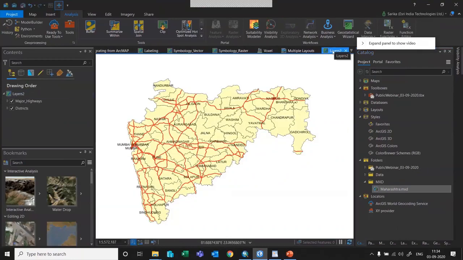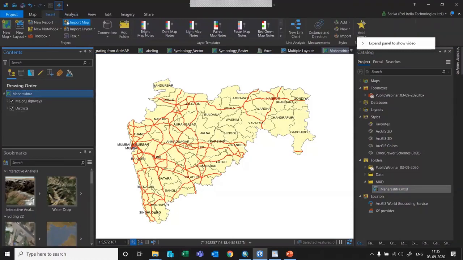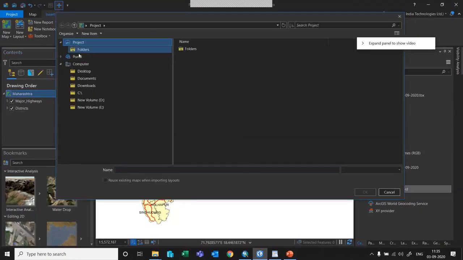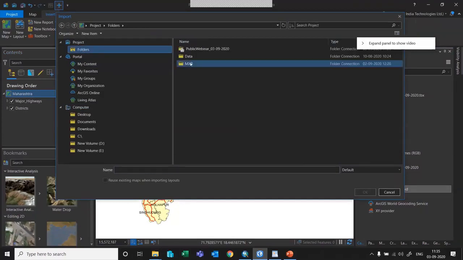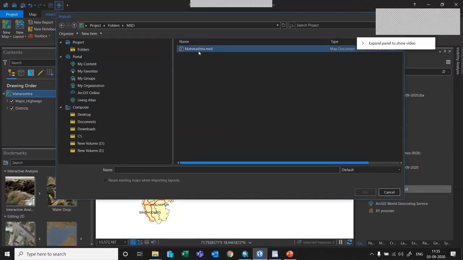The map has been labeled with layer 2, so let me rename it. I will just say Maharashtra. And if you want to import it directly, if you don't know all the steps, you can go to the insert tab on the top and say import map. Once you say import map, you can go to the folder connections that you have made, select the MXD folder, and start accessing these data sets.